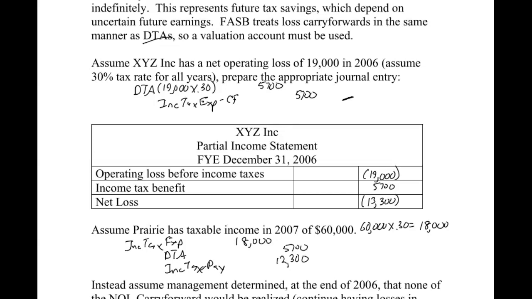Depending on how your professor approaches these, if you have a longer problem, it's a good idea to set up your little T account for your deferred tax asset and track it as you go. In the example I just gave, you might not have used it all up. This one's pretty cut and dry. You use up all the $5,700 in the first year.